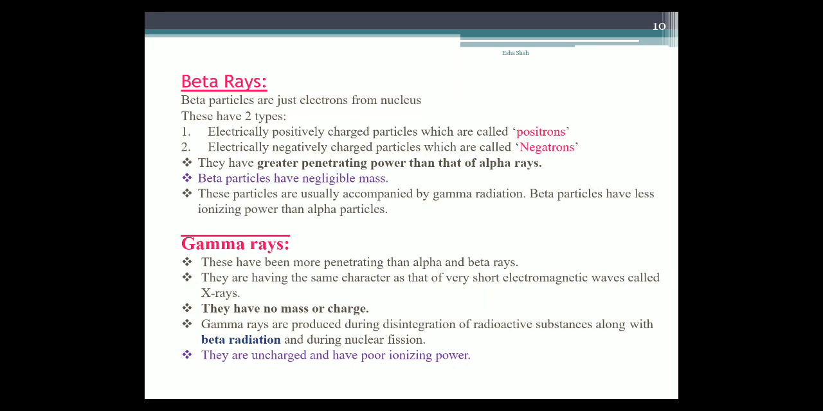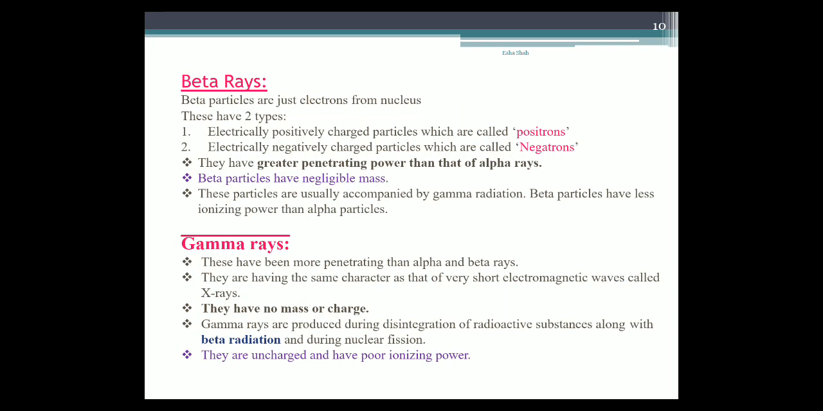These have two types: electrically positively charged particles, which are called positrons, and electrically negatively charged particles, which are called negatrons. They have greater penetrating power than that of alpha rays. Beta particles have negligible mass, that's why they have greater penetration ability. These particles are usually accompanied by gamma radiation. Beta particles have less ionizing power than alpha particles.